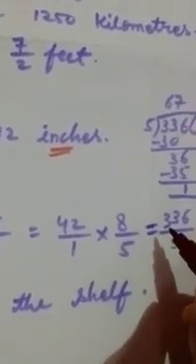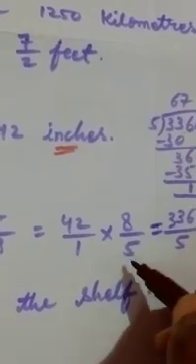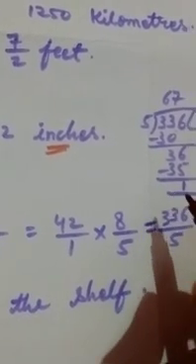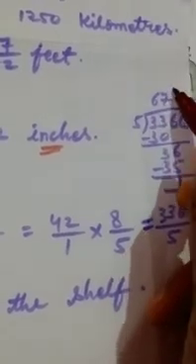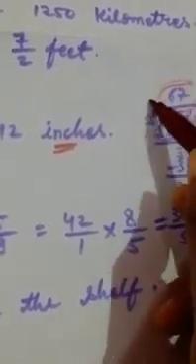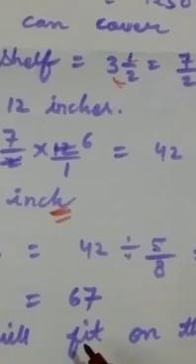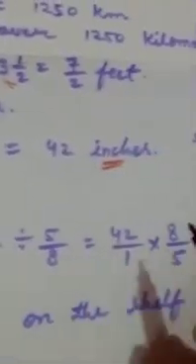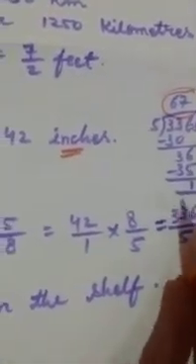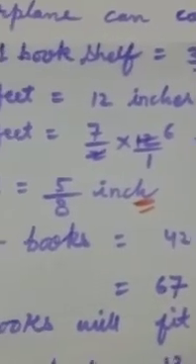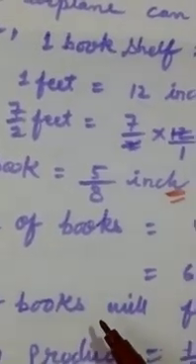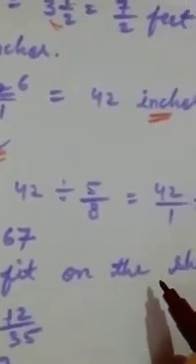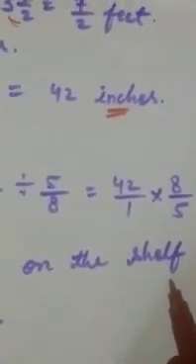Multiply it, you will get 336 upon 5. Now you have to divide it. What you have seen, the quotient is 67, so you have to take 67. Leave the remainder, no need to take the remainder. At last you have to write, thus 67 books will fit on the shelf as its answer.